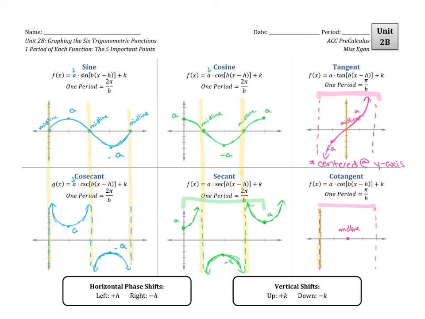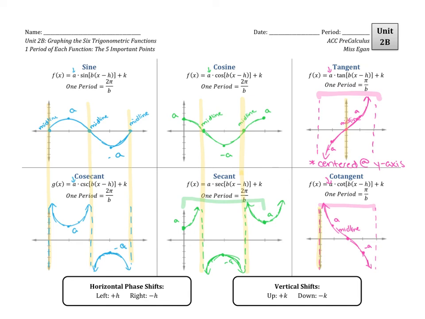On the left-hand side is where they go through A, and on the right-hand side is where they go to negative A. So when you have a positive A cotangent function, it has the same shape as a negative A tangent function, okay? That's just something to pay attention to and to understand. So long as A is positive, tangent has kind of a positive slope, and cotangent has kind of a negative slope.